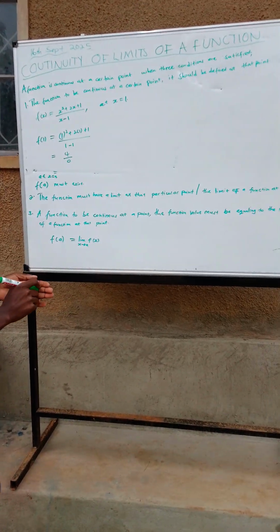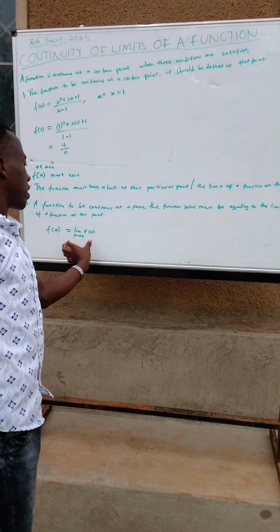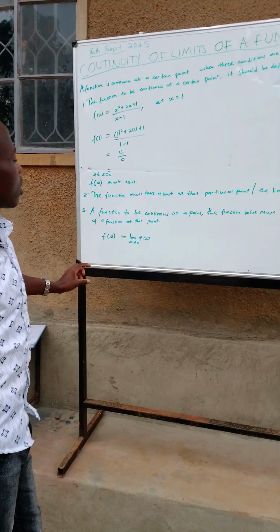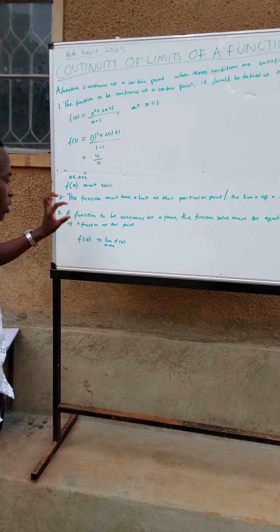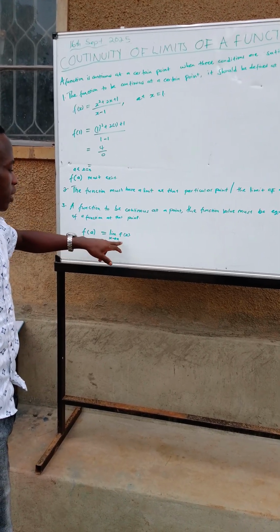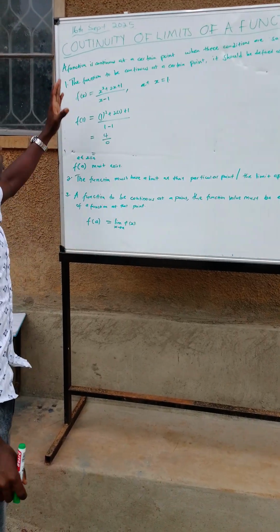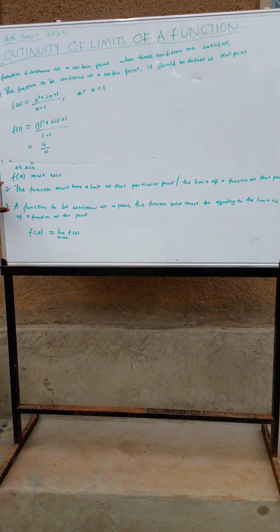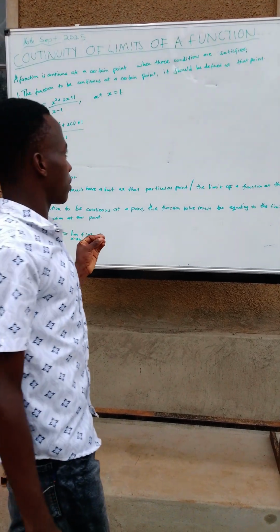So if we have a function value and the limit of the function at the same point, that function is continuous at that point if and only if the function value at that point is equal to the limit of the function at that point, which is stated mathematically as written here. So these are the three conditions that must be satisfied for a function to be continuous at any point.